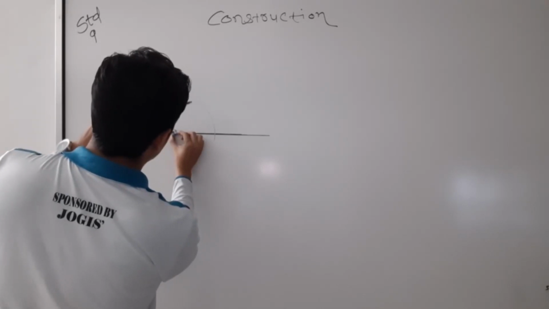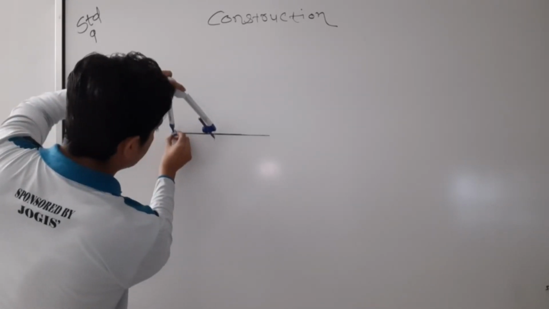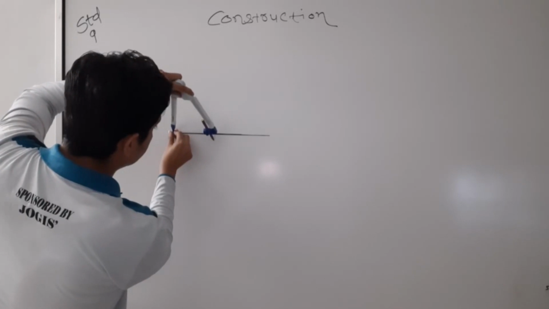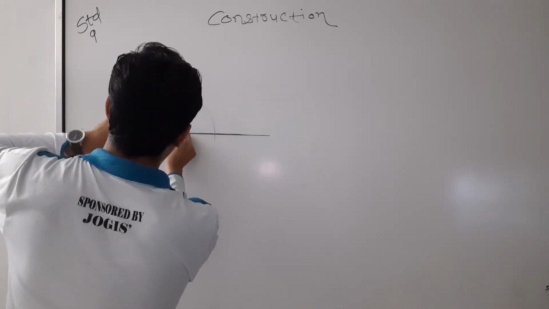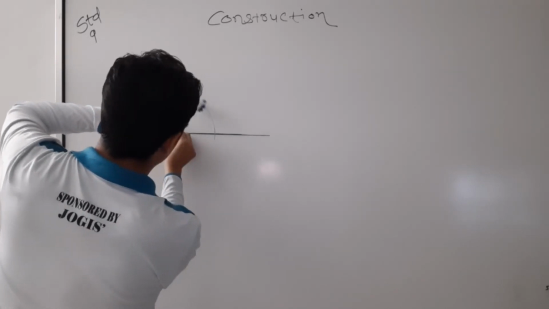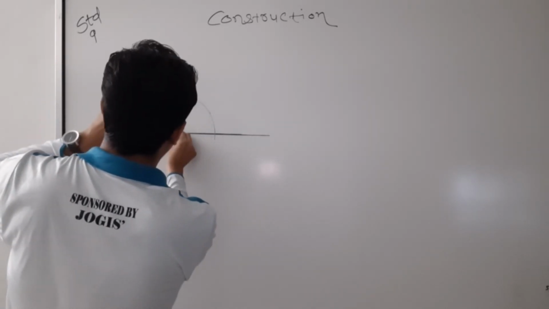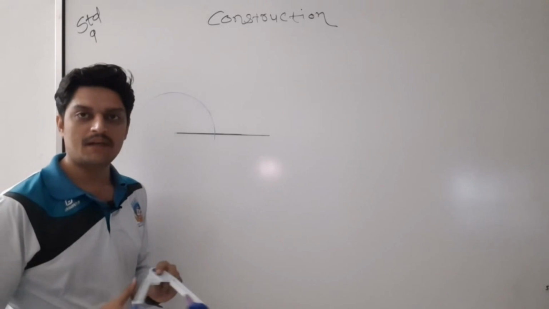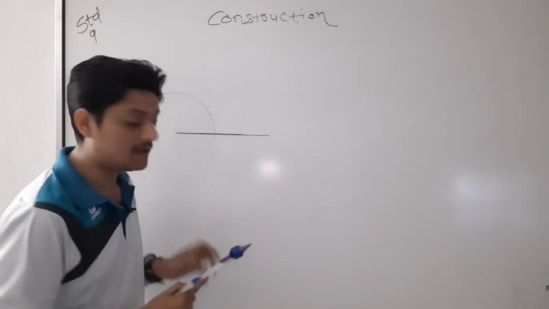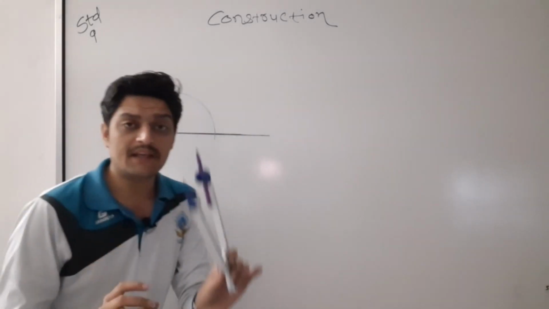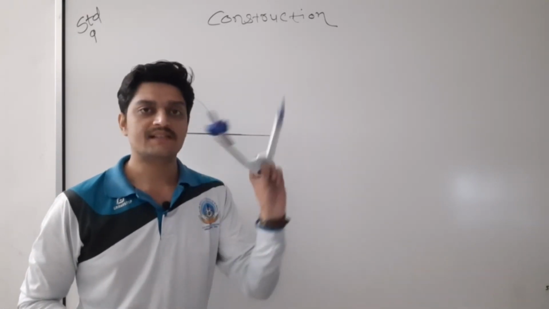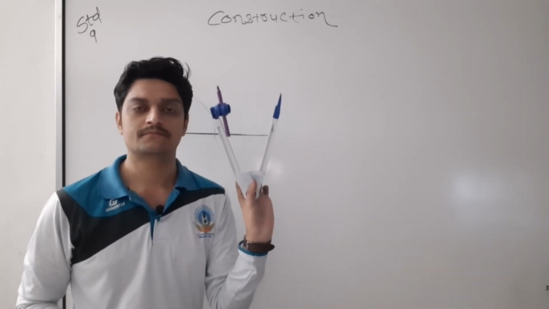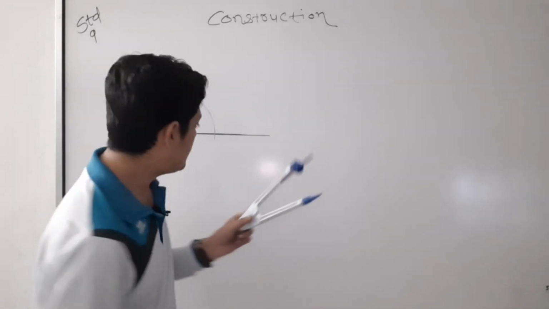Again I haven't changed any radius. The radius is the same, and now I have drawn one more semicircle. Maybe now you can see. The main thing is, you don't have to change the radius. This radius is already set. Now you cannot change it.